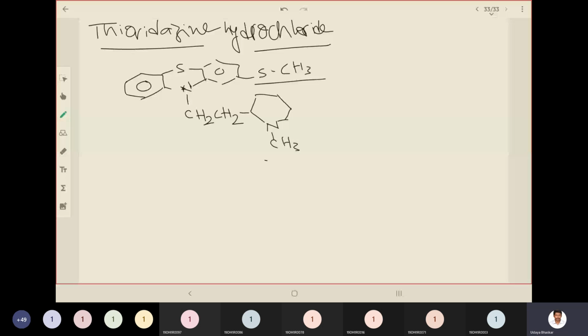One, you have a piperidine ring in the side chain, and at the second position you have a thiomethyl group. So the name includes thio and ridazine. Okay. Then let us see the structure of piperacetazine hydrochloride.